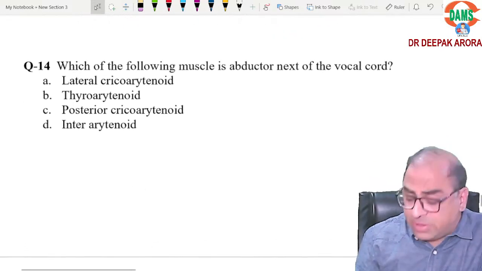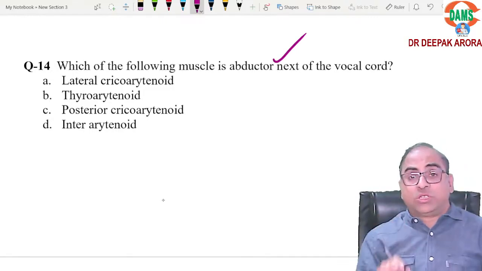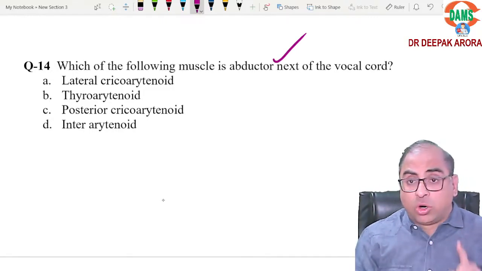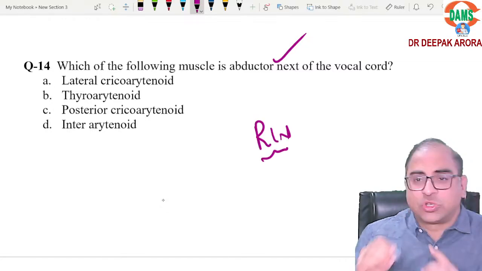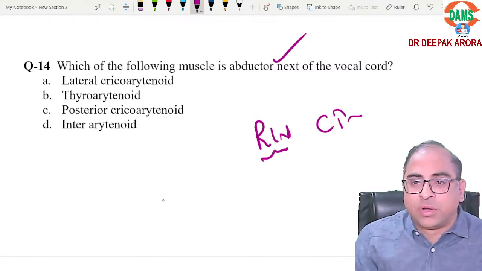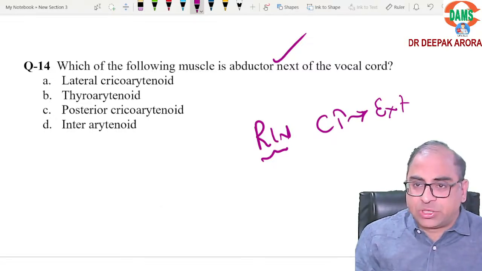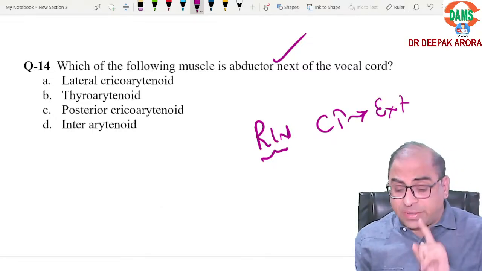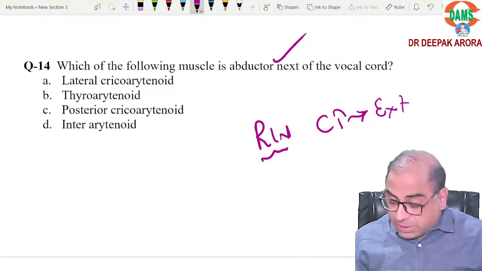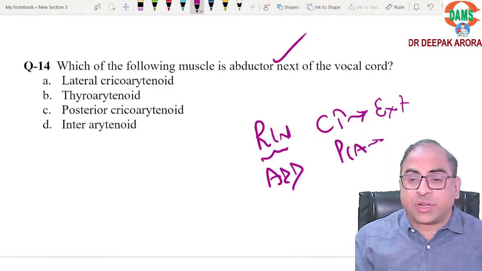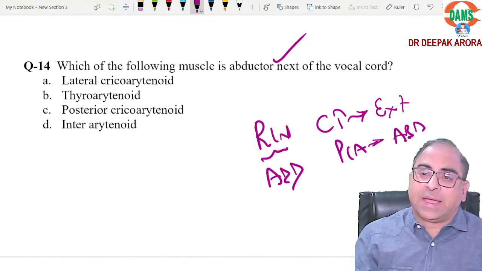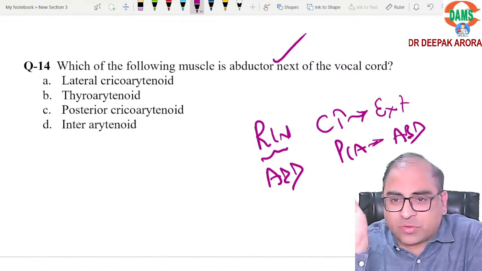Which of the following is the abductor of the vocal cord? Just remember the golden rule: all muscles are supplied by the recurrent laryngeal nerve except cricothyroid, which is supplied by the external branch. So beta, cricothyroid is the exception for nerve supply. All muscles are adductors except posterior cricoarytenoid, which is the abductor. Is this concept clear, beta?